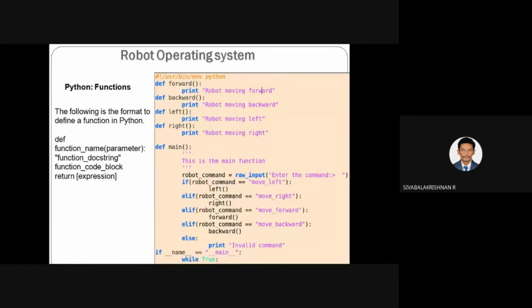Here the robot has to move forward in different conditions. Every time you don't need to write the forward code. You just write forward as a function, and you call the forward function wherever it is required in your code.